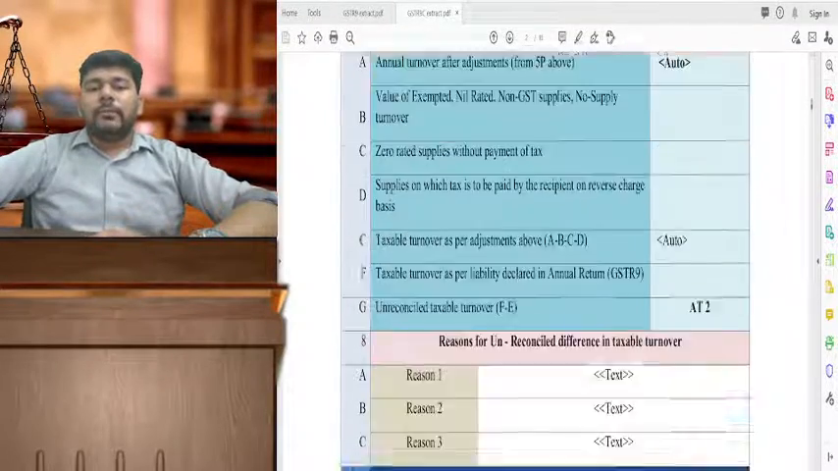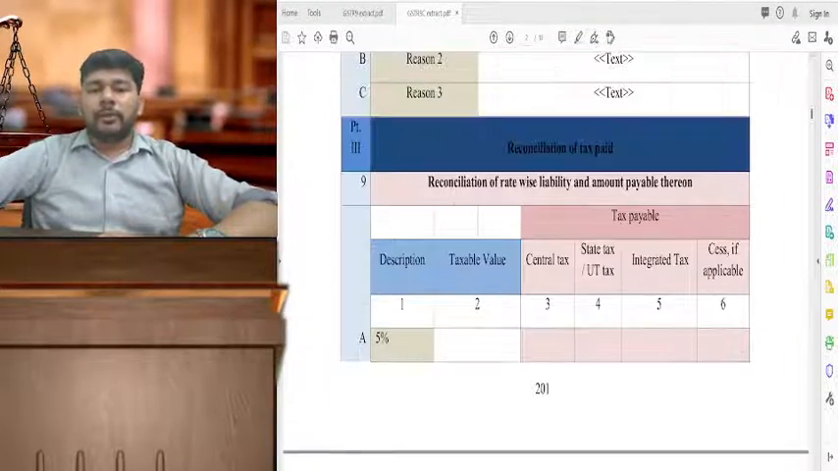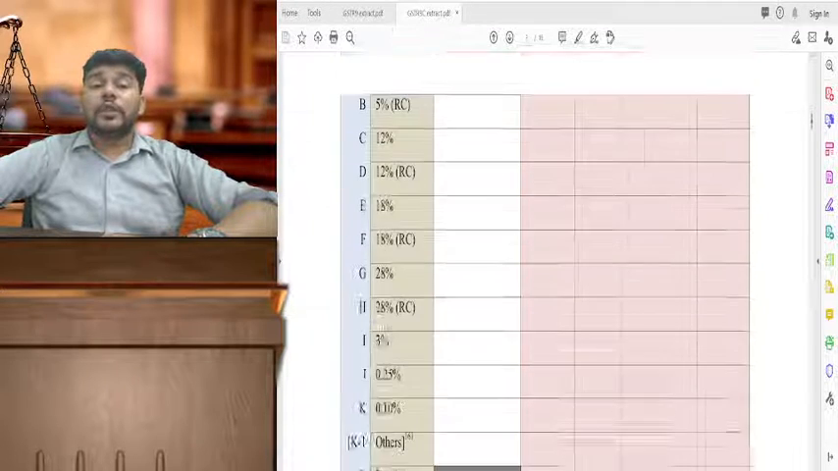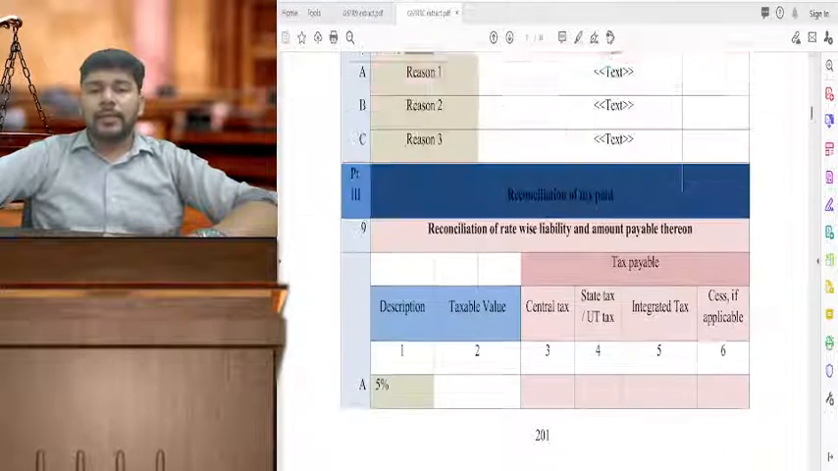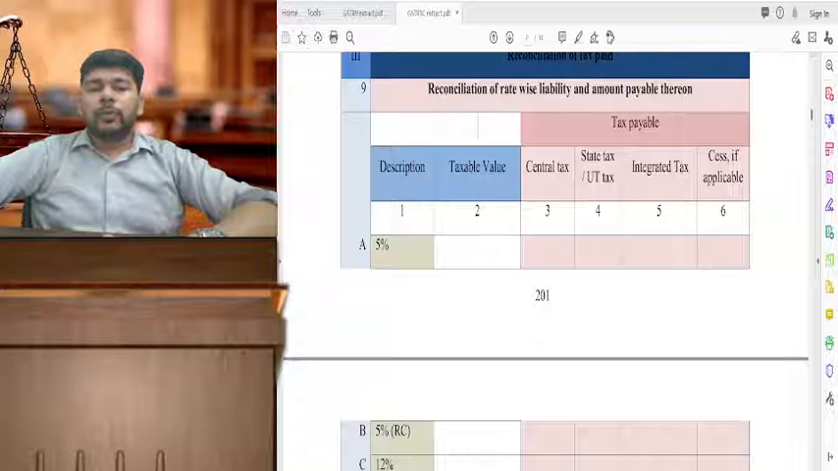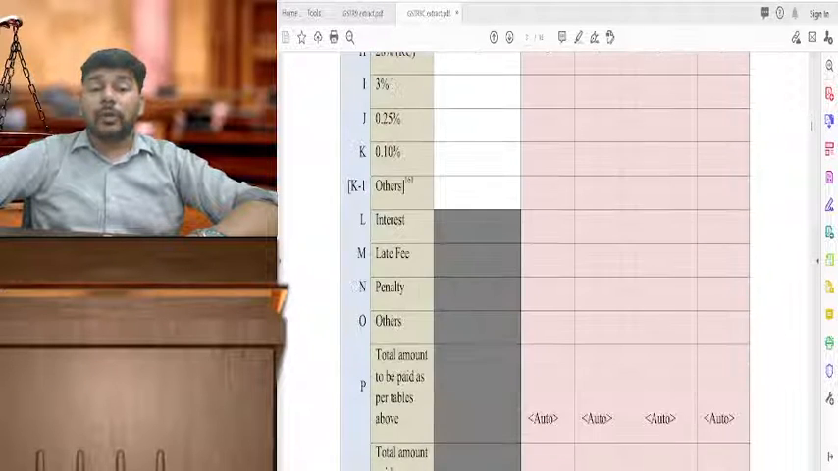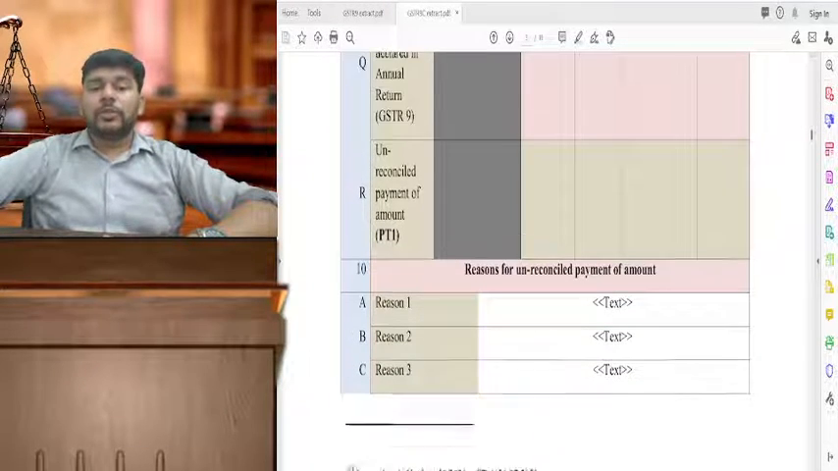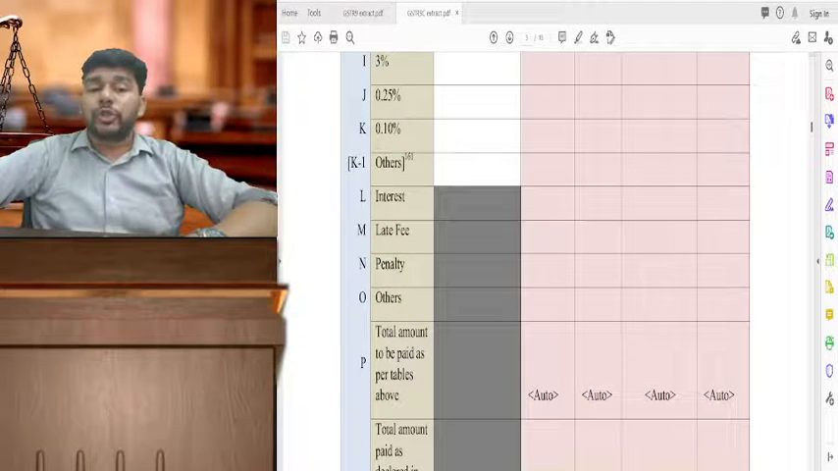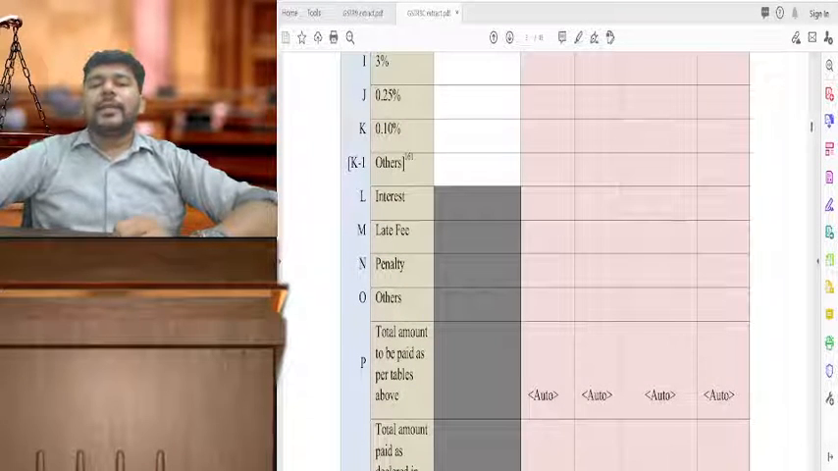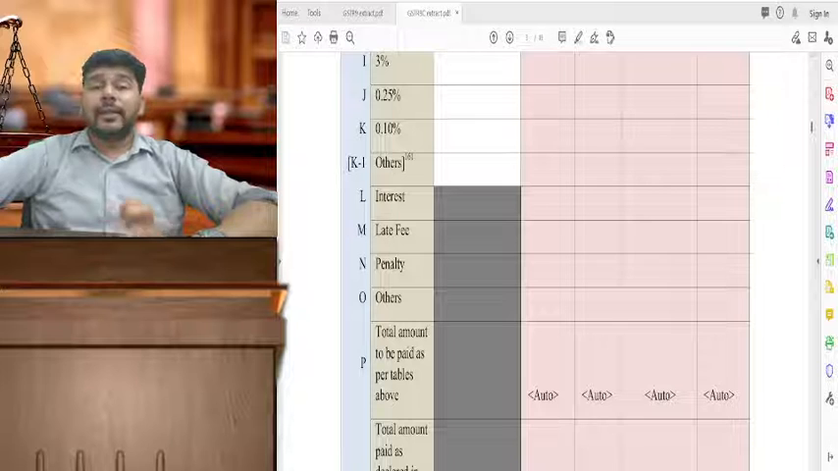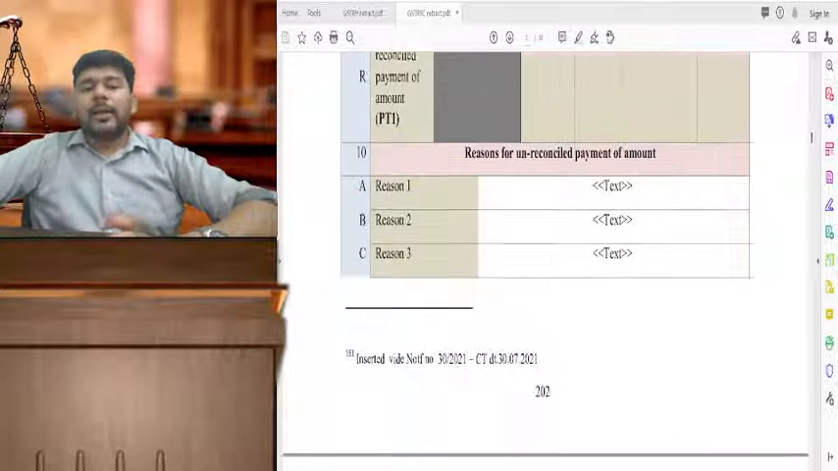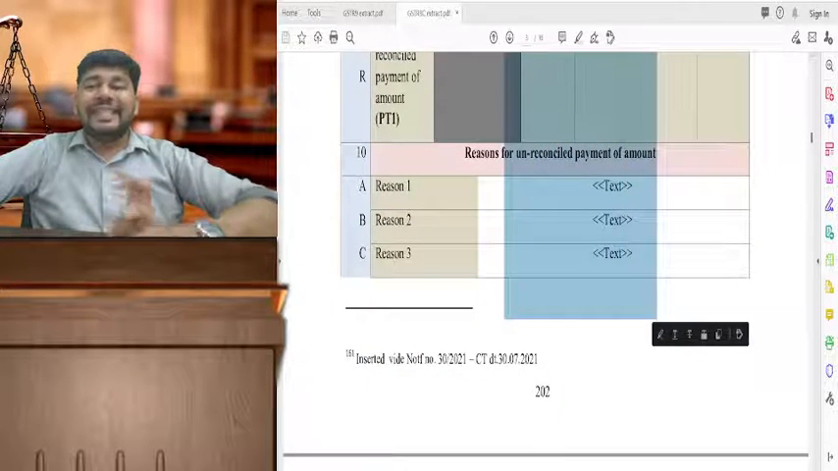Very importantly, when we come to this rate-wise reconciliation of tax, like I said, if there is any short paid tax, because this data is compared as to the rate-wise reconciliation that you report in the returns vis-a-vis what is appearing in the books of accounts. So if there is any discrepancy in that, and if you have paid any tax, that will come over here along with the reasoning in this table.